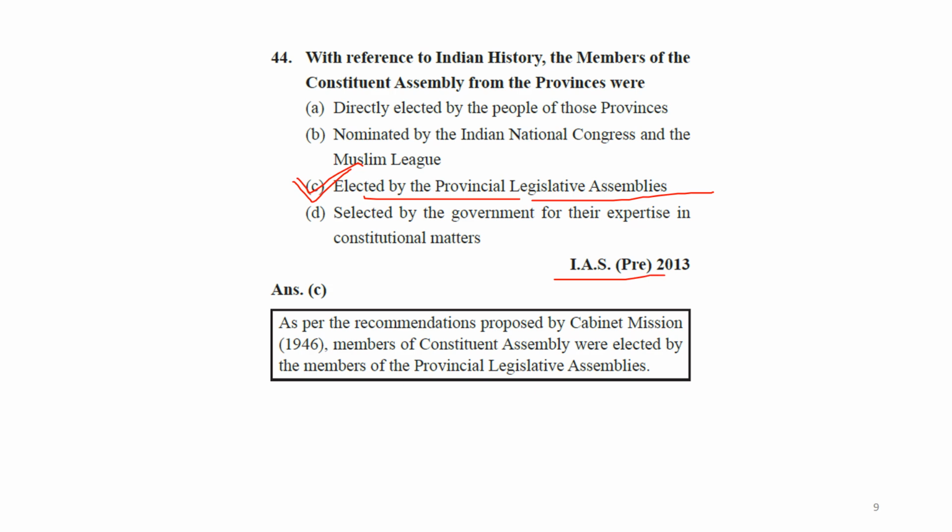This is a civil services question. As per the recommendation proposed by the Cabinet Mission 1946, members of the Constituent Assembly were elected by the members of the provincial legislative assemblies. Okay, so the answer is C.